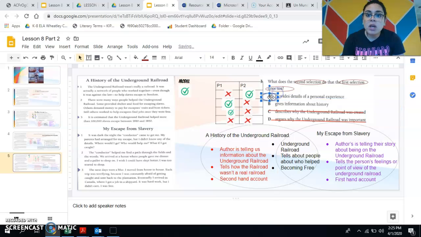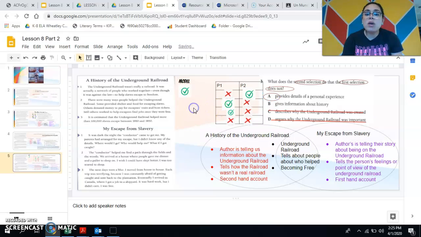So remember, when we are looking over our answer choices, we want to think, what is happening in the passage? What is happening in both passages? We want to understand what is happening in the question. What is the question asking us for? Is it asking for something that is the same or different? And then we use our check mark boxes. Remember, we only use check marks if the statements are true. Because the only check mark that is true is on passage 2, which was for A, that is our best answer. Remember, we can always use our Venn diagram to help us as well. All right? Bye.